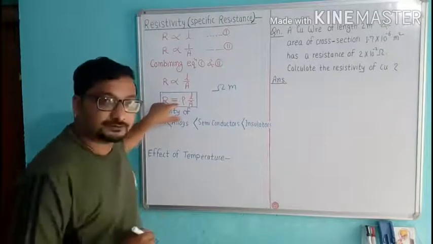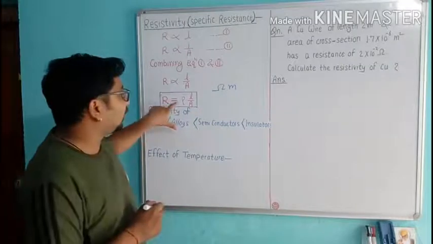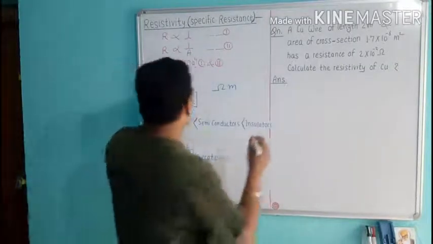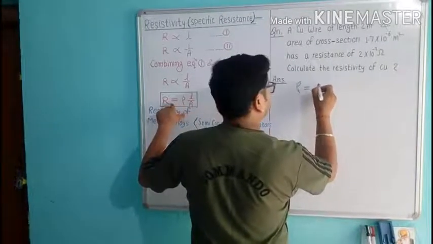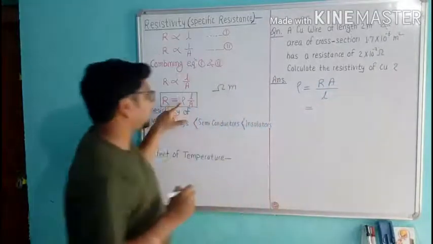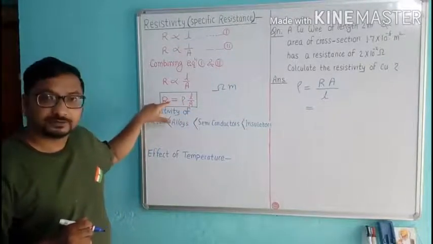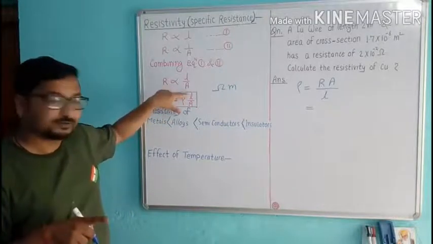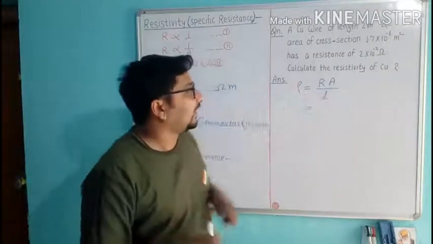We have the formula R is equal to rho L upon A. We have to find the resistivity, so the formula becomes rho is equal to RA upon L. From this, A is in the denominator, goes to the numerator with R, and L goes to the denominator.